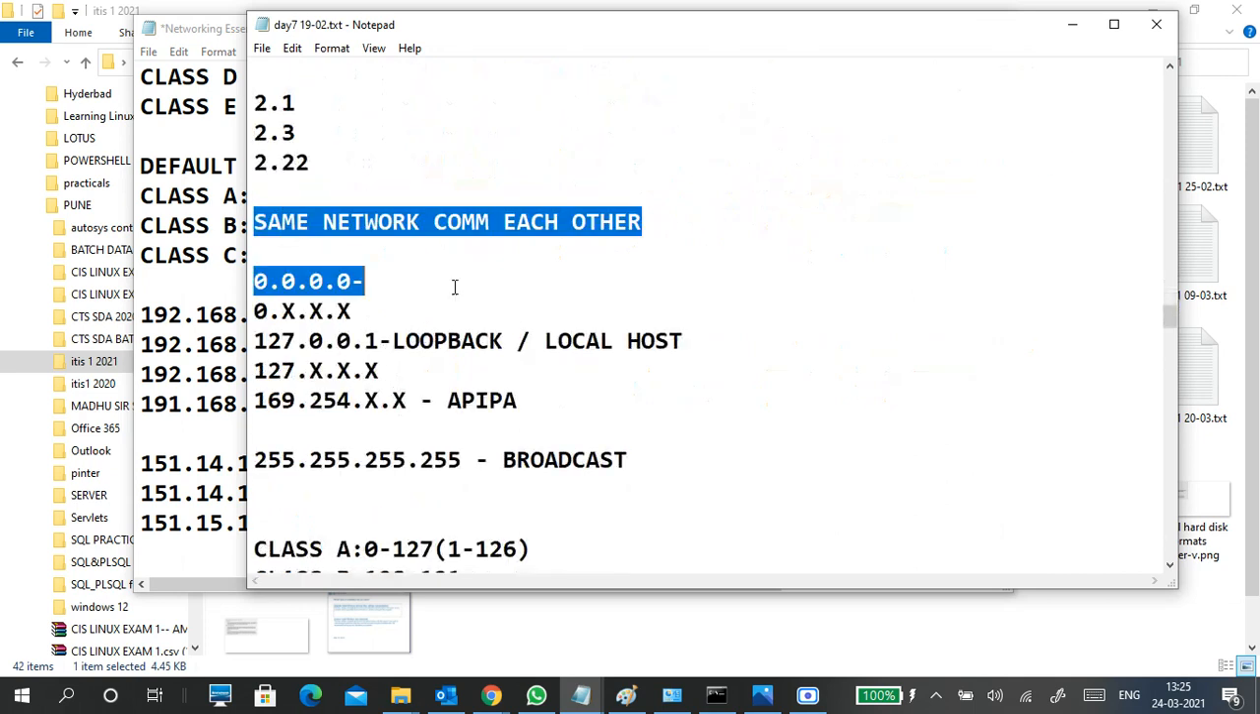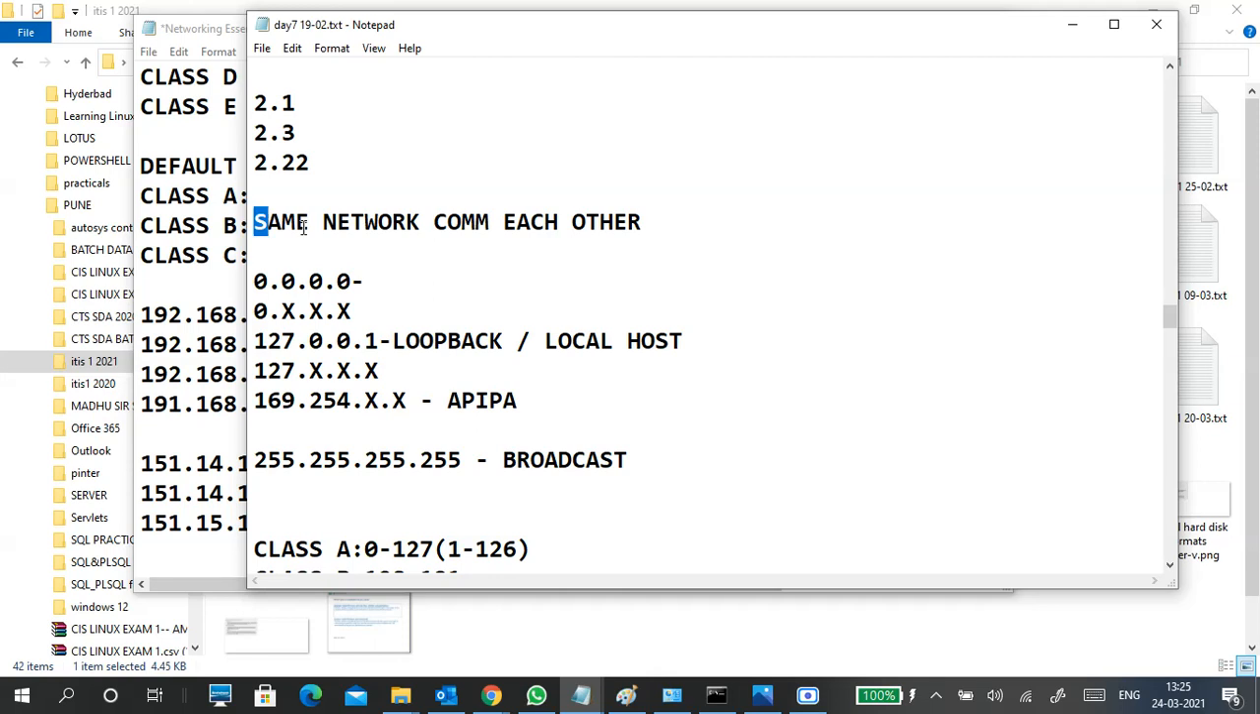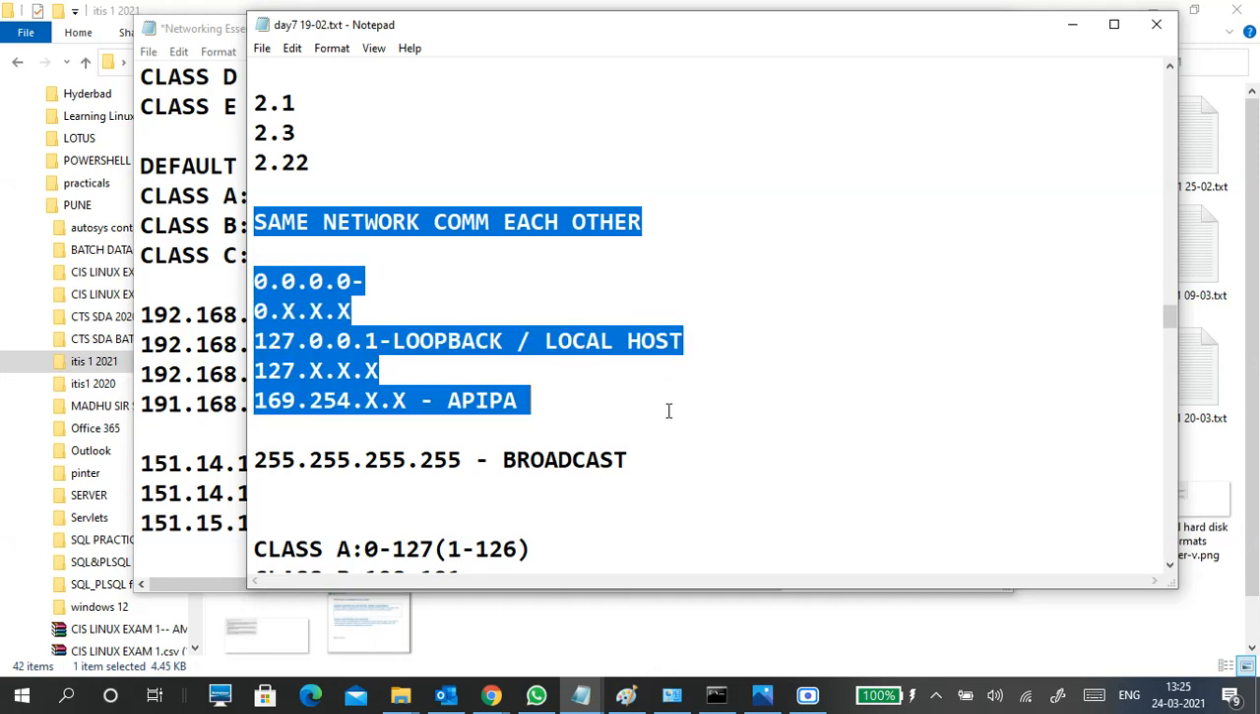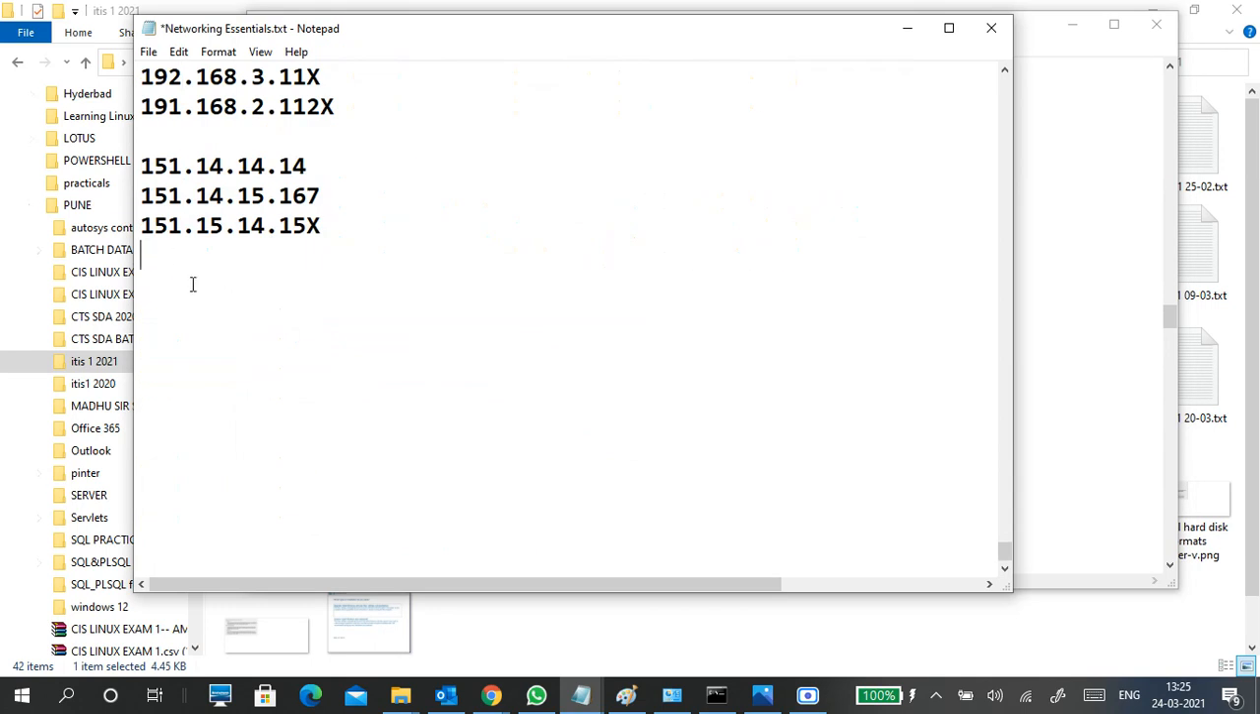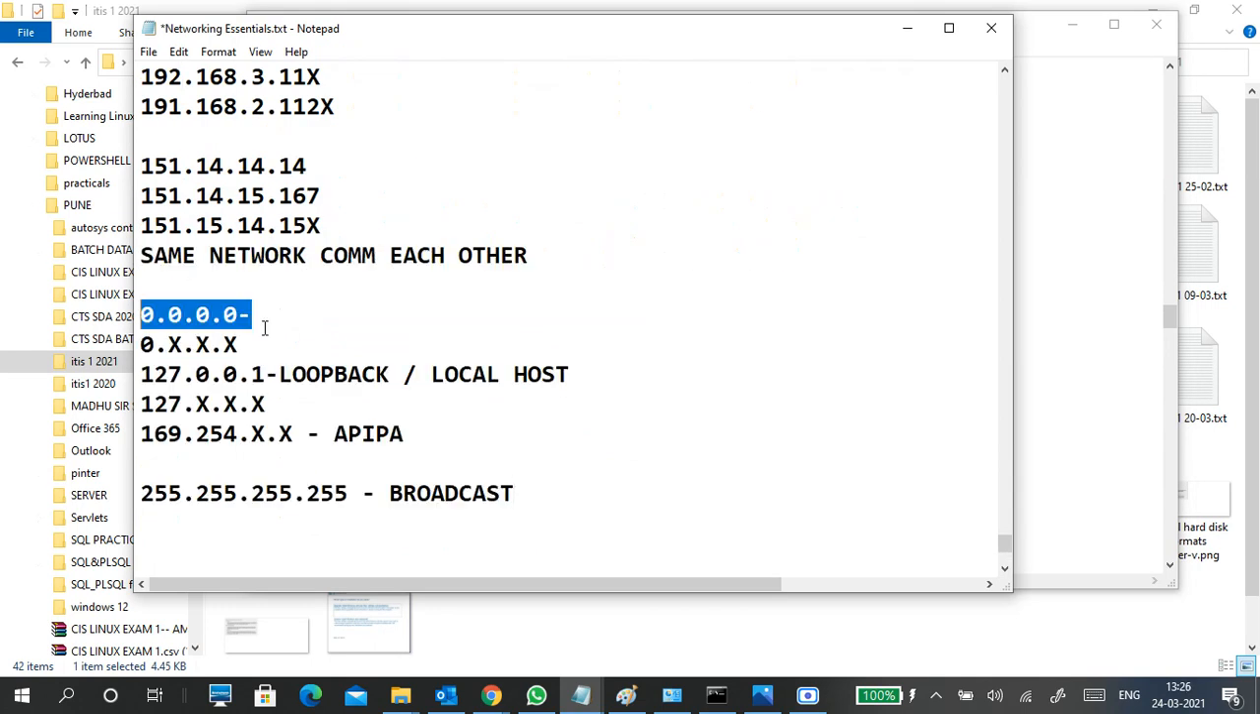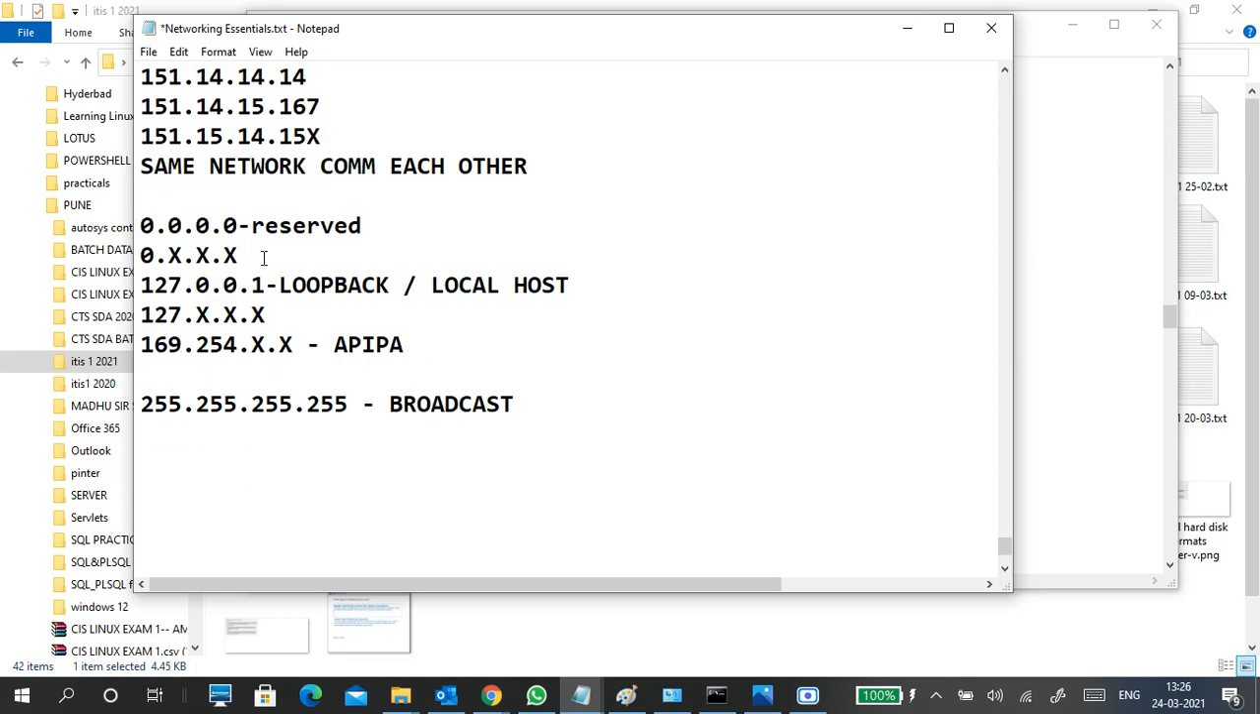There are certain things, like a same network can communicate with each other, and a few more things we will write here. The 0.0.0 series is reserved. Okay, these are reserved IP addresses for certain purposes. Anyway, we don't use any IP address starting with a zero.